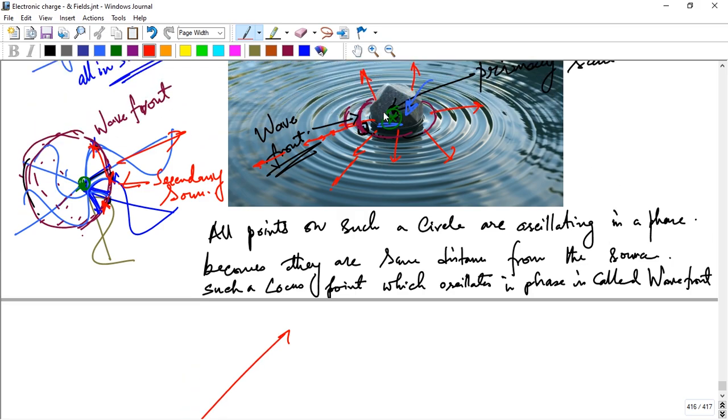perpendicular to the wavefront. Okay, if there are wavefronts, these are the wavefronts, and these are the direction of the speed. So actually the speed here is perpendicular to the wavefront.